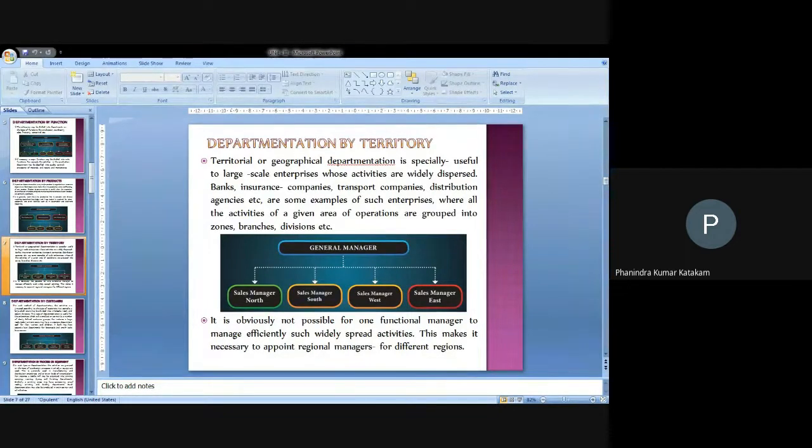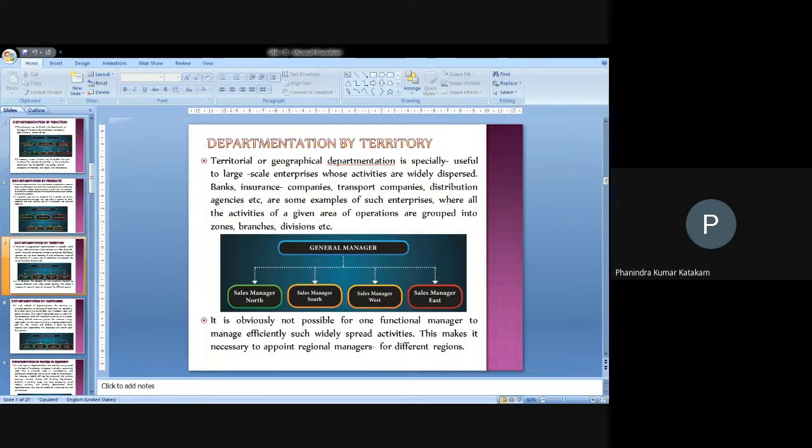Sometimes zones are the popular word we see nowadays. Even when the government divides the areas, they call them zones. Even the railways, when you identify them, have southern zone, northern zone, east zone, west zone, and central zone. The same way we can divide based on directions: north, west, east, south. And within the state, even some districts are identified as north, east, west, and south, and we can make the classifications. And in this function, we can identify some functional areas or functional managers in order to spread the activities.